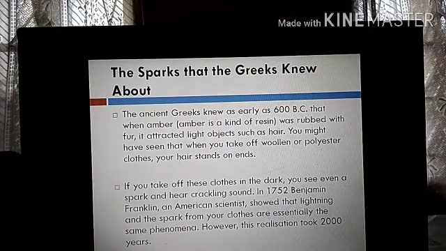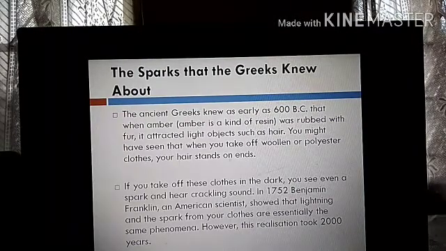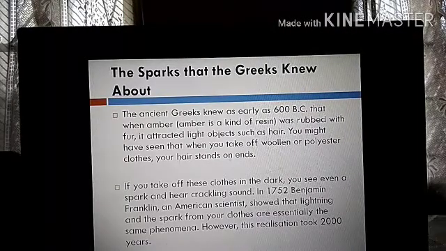That is called static charge, because our hair is dry and we are rubbing, and due to friction some charges accumulate in the plastic comb or scale. Temporarily they get a charge, and that is called static electricity. Because of the charge, they attract small pieces of paper.